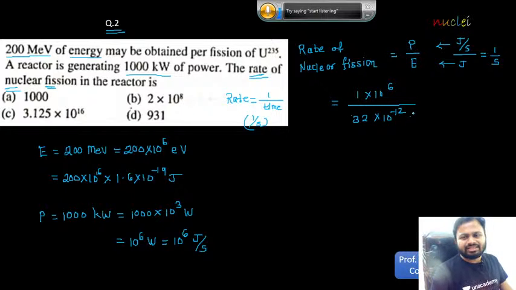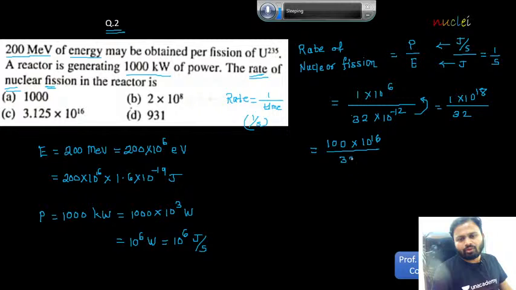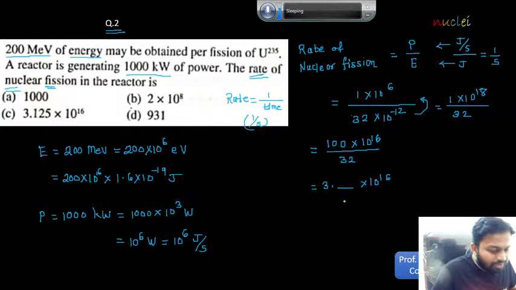Okay, now see this -12 goes up, it will be +12. +12 and +6 will be +18. So this is 10 to the power of 18 over 32. Now what will we do? Let me use 2 0. So the power of 10 will be 16 and we divide by what? 32. Is it clear? Now if I divide 100 by 32, my answer will be 3 point something into 10 to the power of 16.